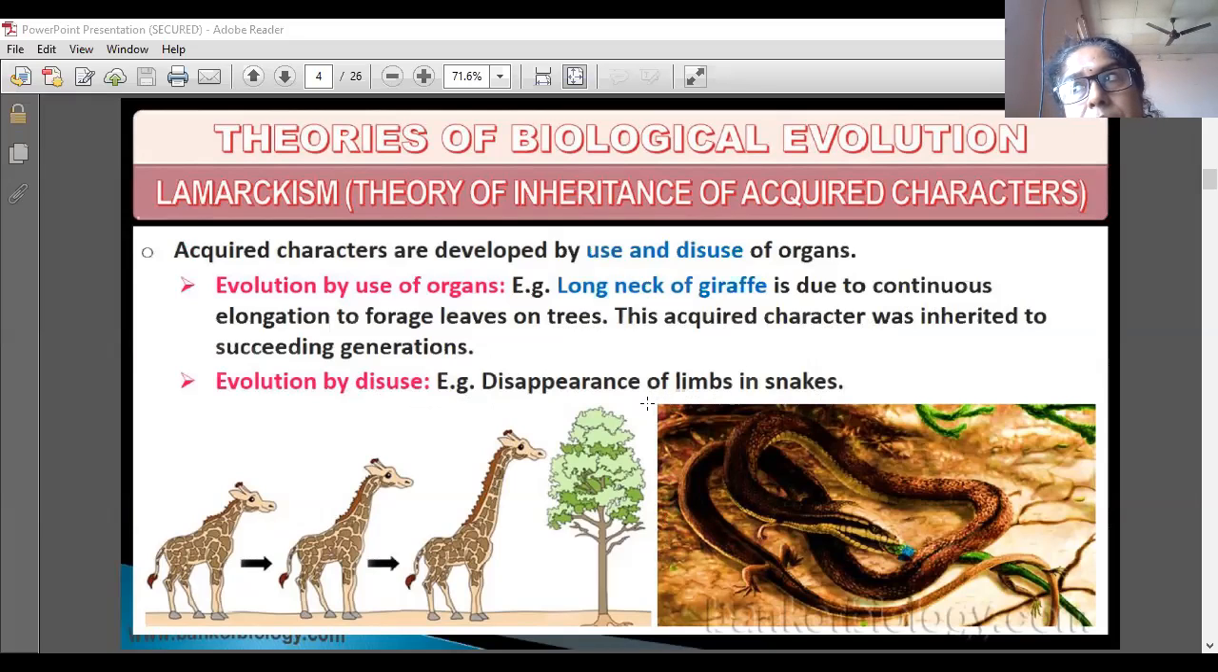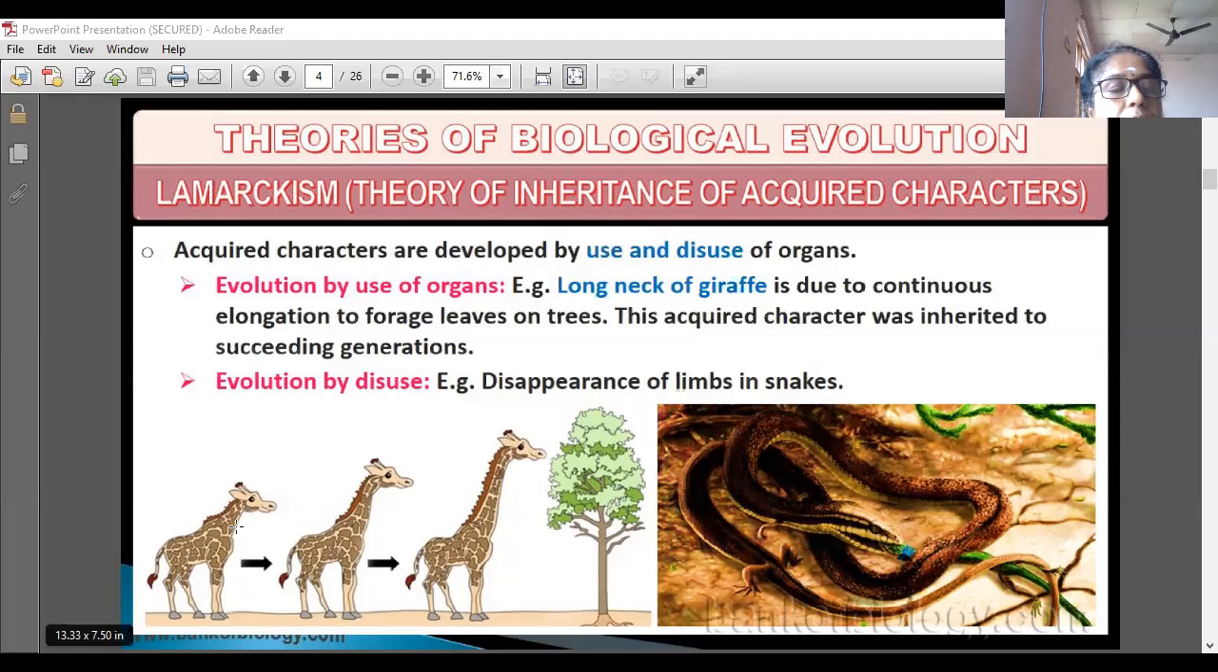And one example of evolution by disuse is the disappearance of limbs in snakes. First, snakes had limbs, but they were not using them, as they crawl on the ground only. There was no use of the limbs, so gradually they disappeared.